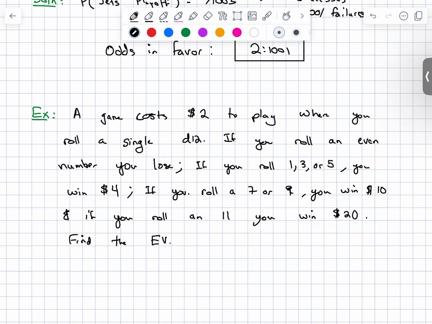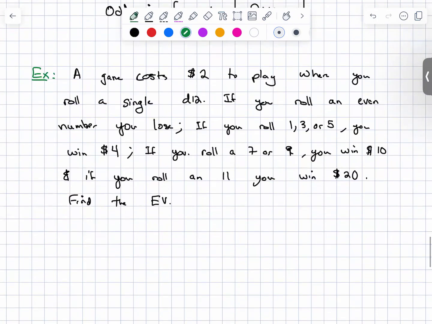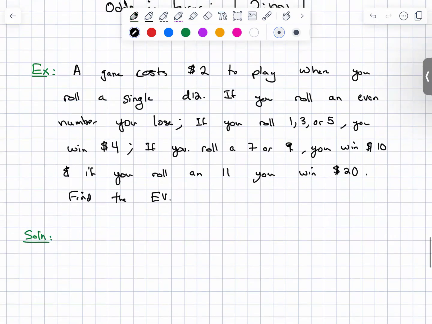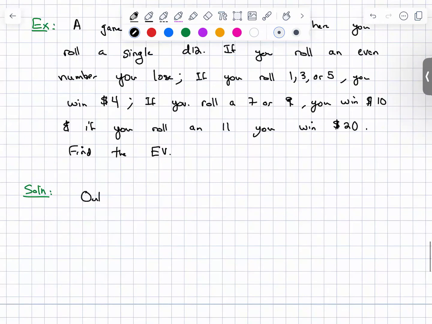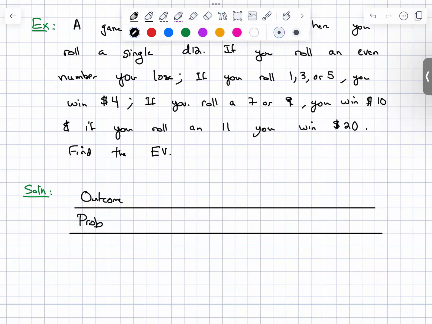So the way I like to do this is I like to make a chart that says outcome, probability, and then the result. So we just go through it. The outcomes are listed. And I'll probably make sure on the exam that it's a bulleted list for you, so it's easy to parse through the information instead of having to read a giant paragraph.